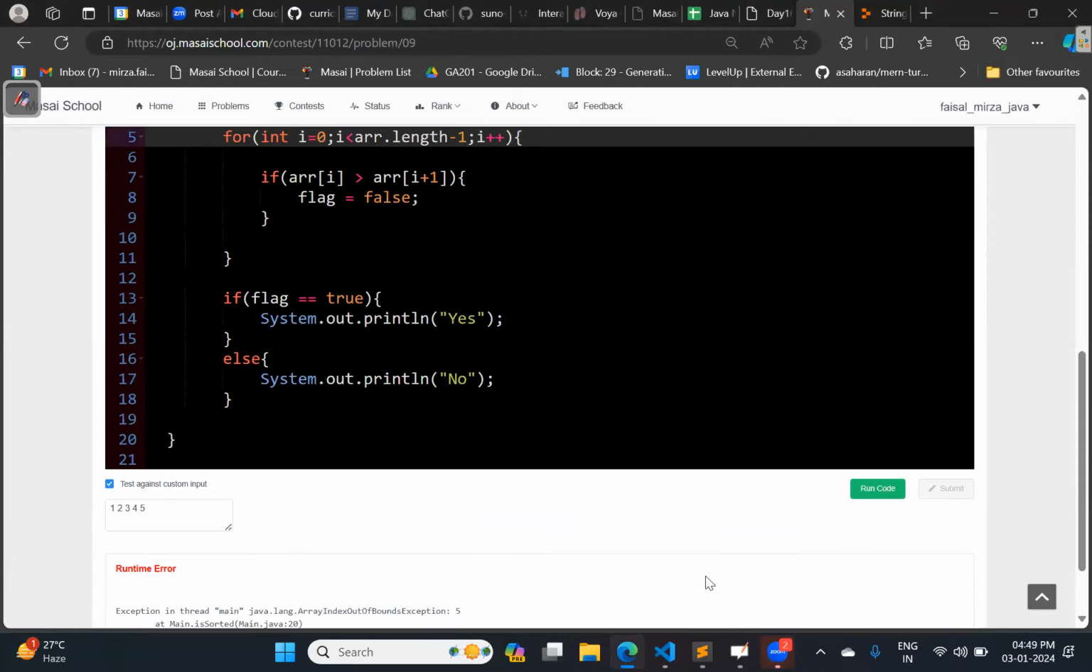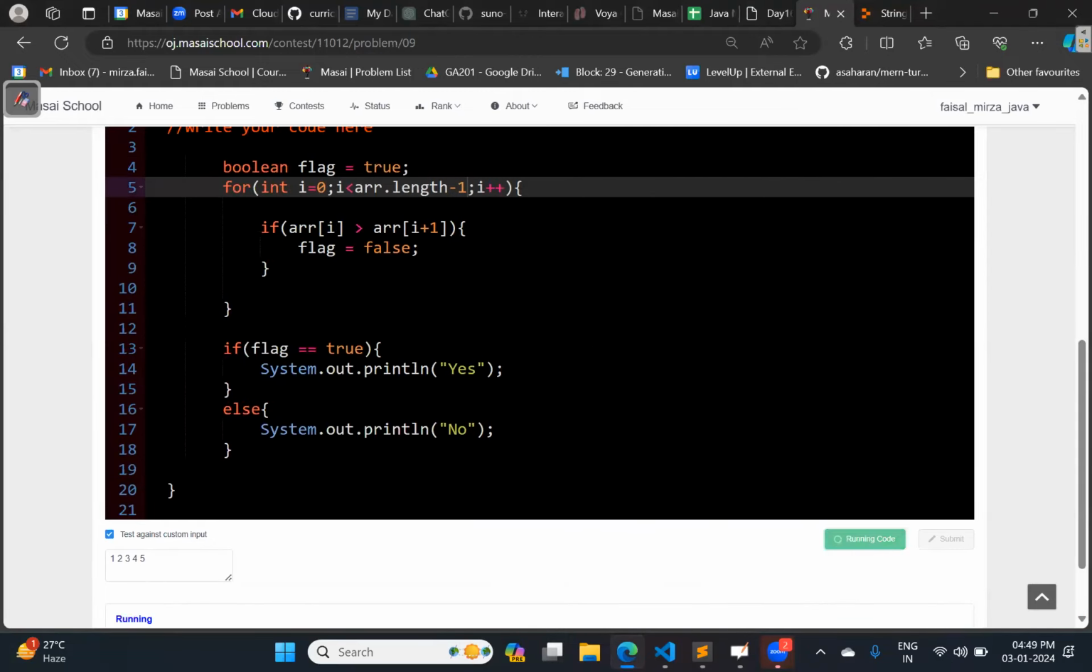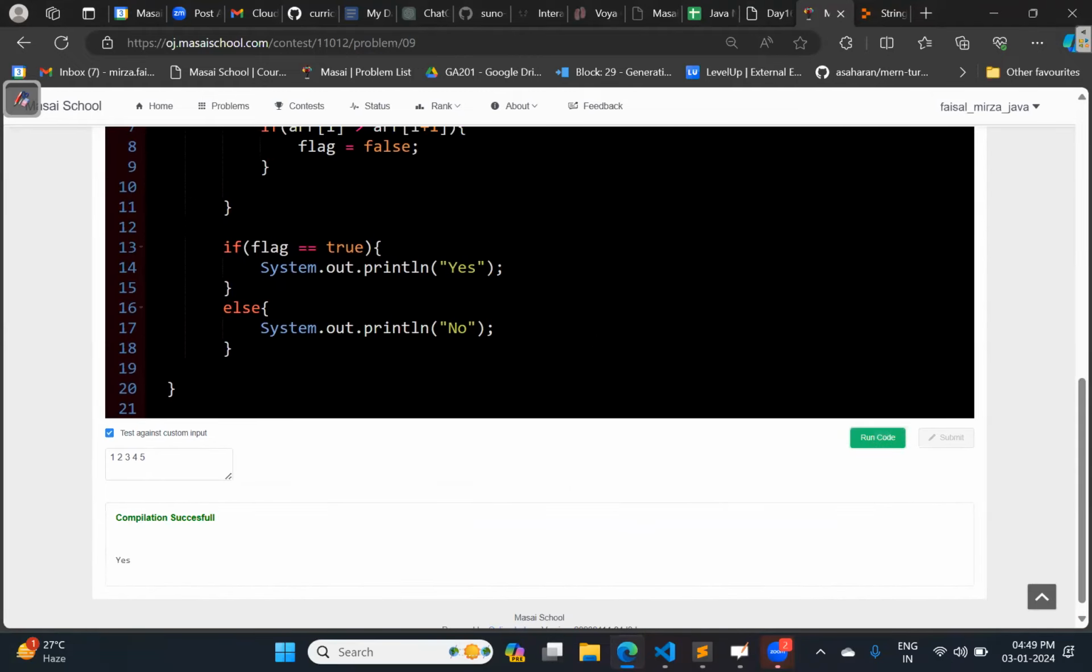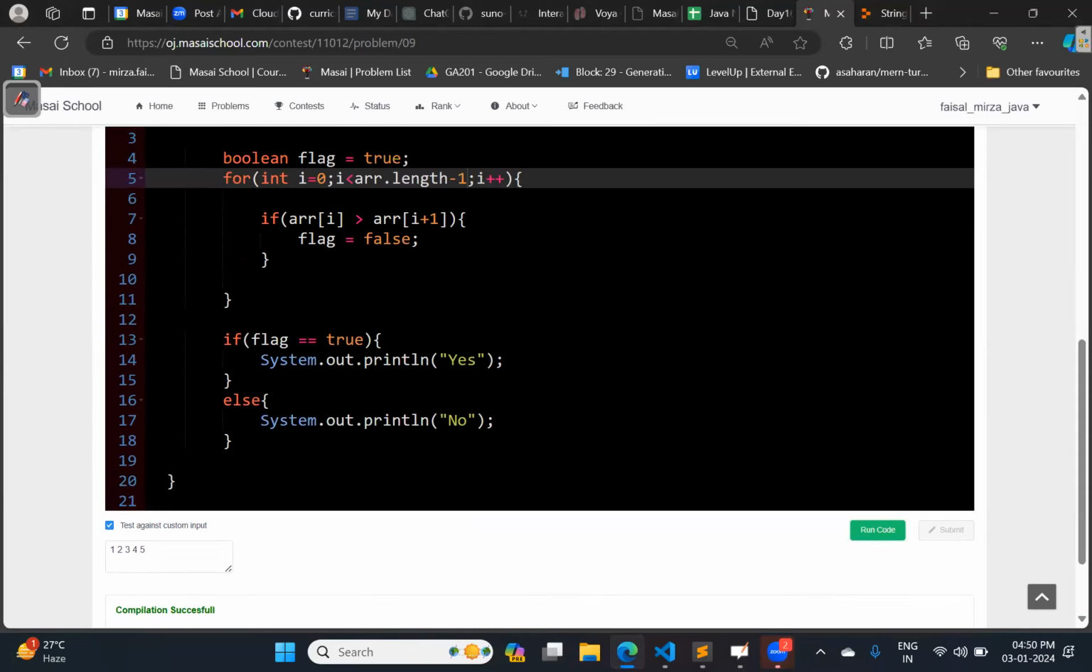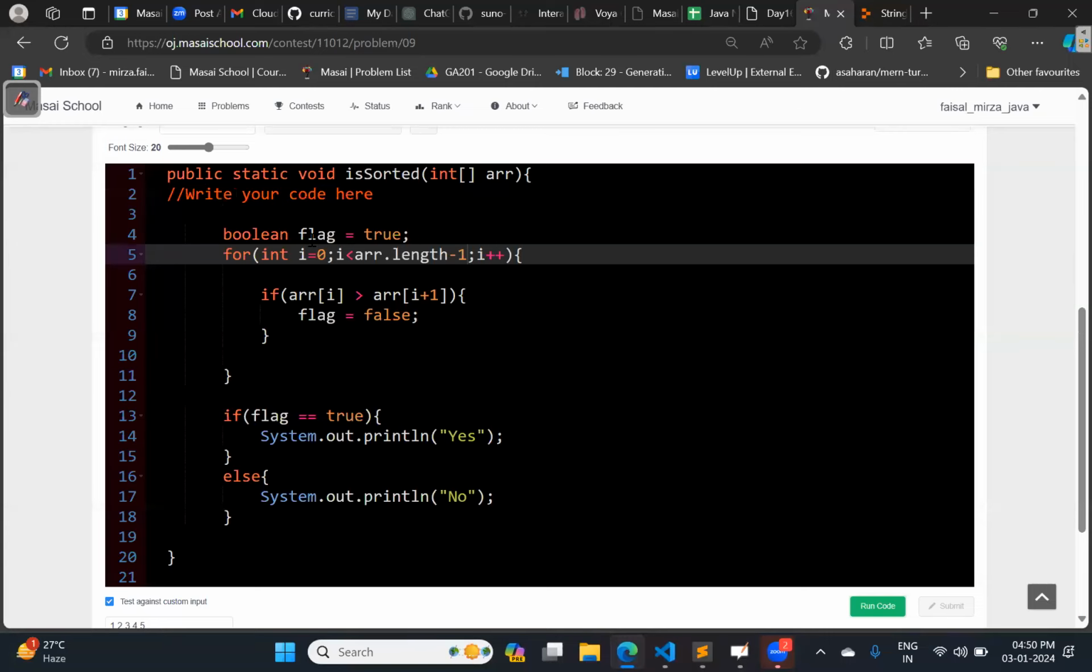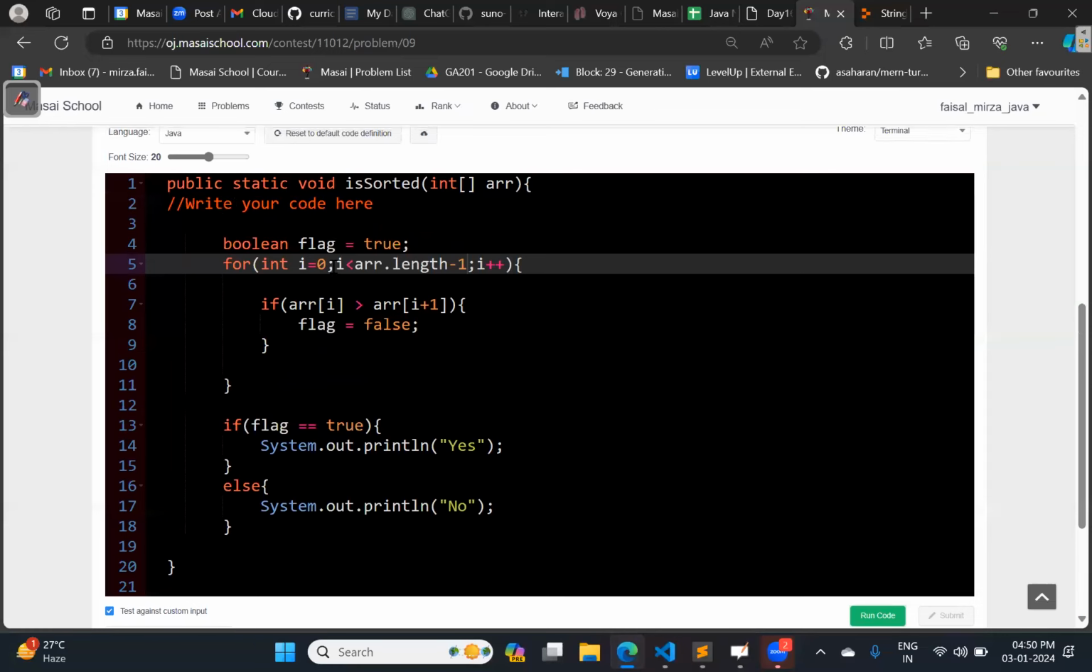So run it again. In line number 5, for int i equal to 0, i is less than or equal to... if you write it again now, if you make it less than or equal to, i will move till 4.